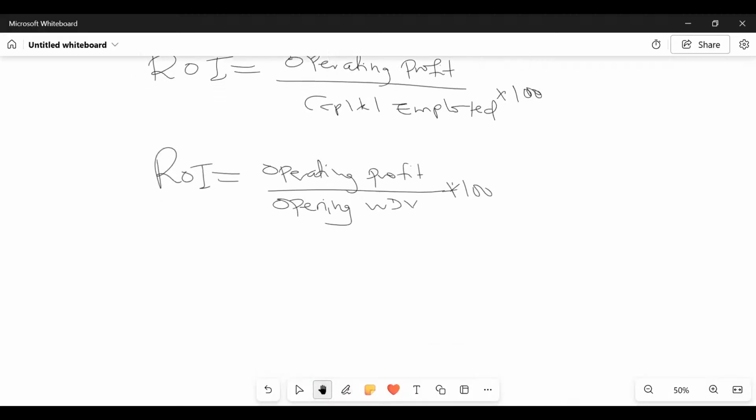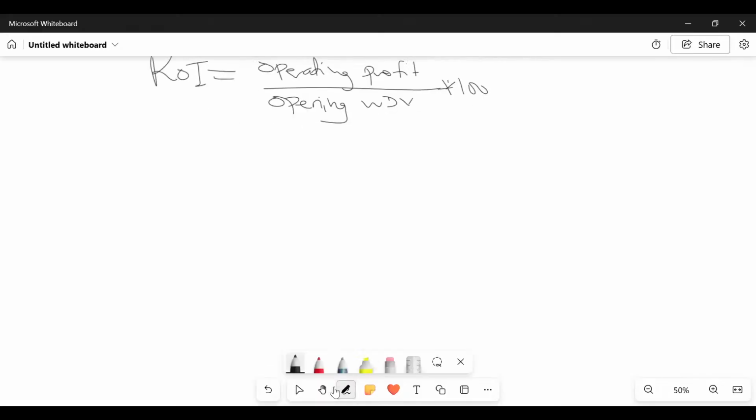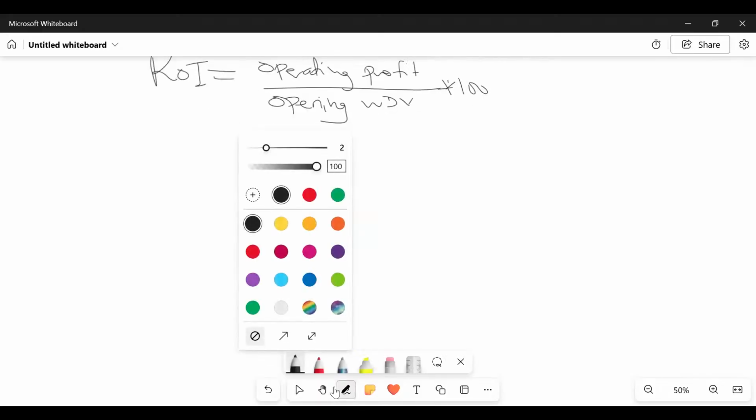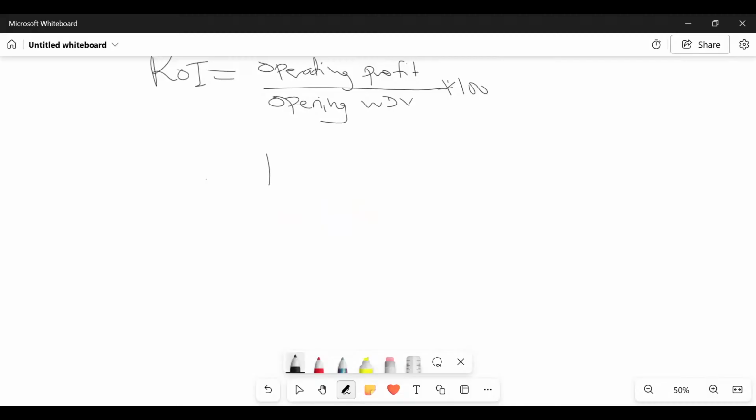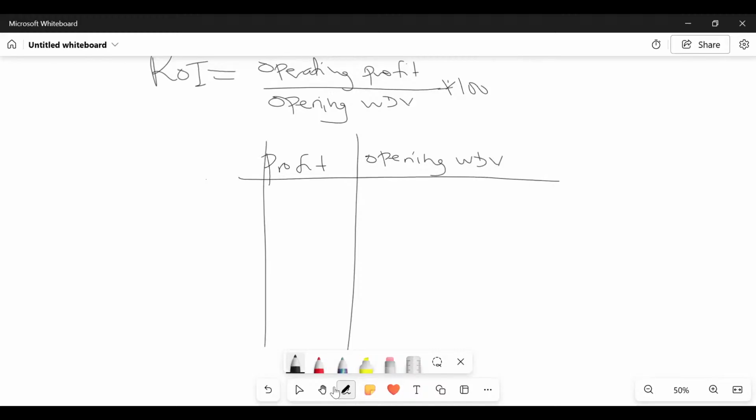So we happen to be having a profit here, and we have opening written down value. We have years 1, 2, 3, 4, 5 like that. Profits, you guys can give me, already you have them. Year 1, what do we have there? 160.